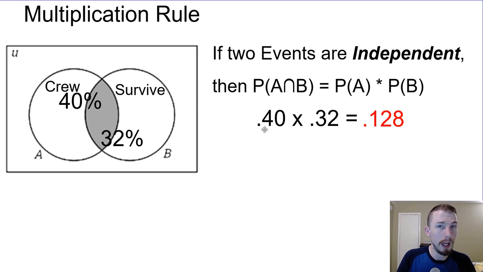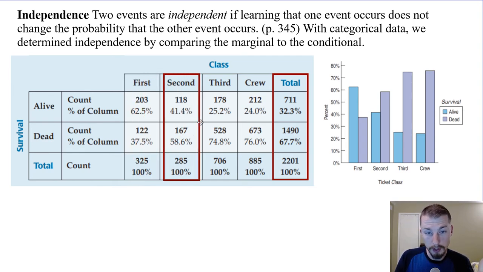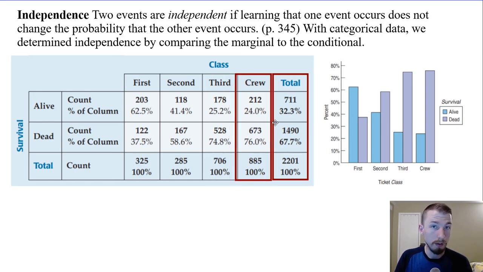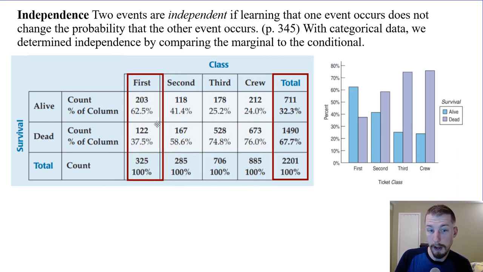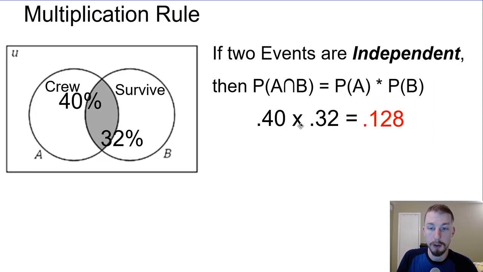All right, so the multiplication rule says that if two events are independent, meaning if one event occurs, it doesn't change the likelihood of the other. So going back to that one, if you told me that you had a first class ticket and you were on the Titanic, then I would tell you that you would have a 62% chance of survival, right? But if you had told me you were second class or crew, that would change the probability of your survival, right? Because they're not actually independent. If they were independent, your survival would be 32% across the board. But it wasn't independent. There was an association. All right, so if they're independent, then knowing the probability of both of them happening. This is like a U, like a union, but it's upside down, so it's actually an intersection.